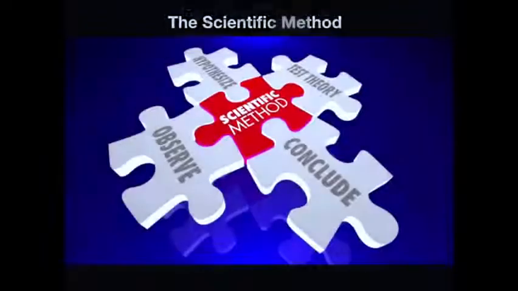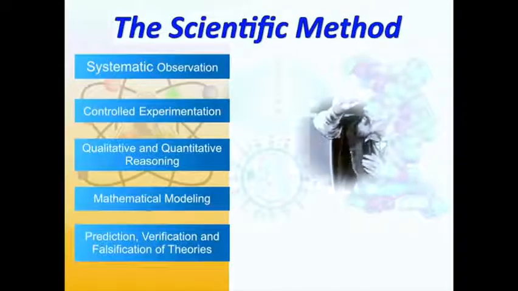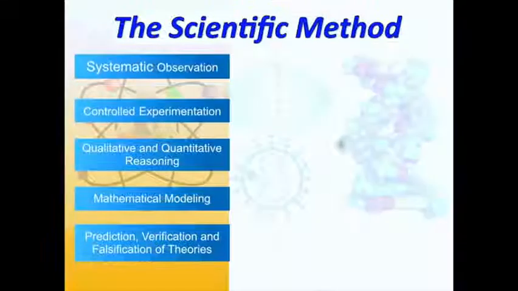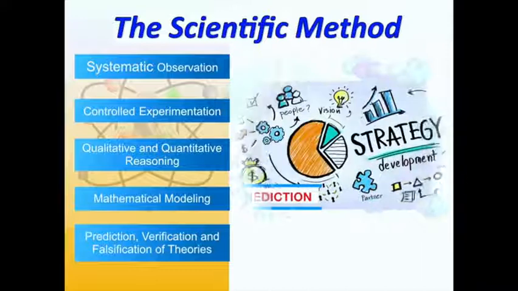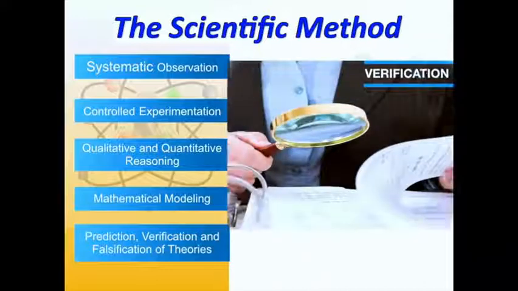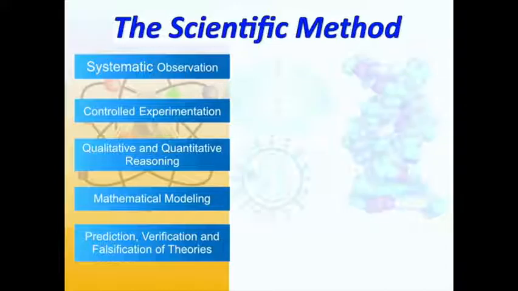Whenever we learn science, we come across different inventions and discoveries made by the scientists. Definitely, they must have followed certain steps to arrive at their conclusion. Now, these steps involved are grouped as the scientific method. So students, now we are going to see the general features of the scientific method. The general features involved in scientific method are systematic observation, careful experimentation, qualitative and quantitative reasoning, mathematical modeling, prediction, verification, and falsification of theories. Now these terms may be a little new to you, so one by one we'll see what each one means. First is systematic observation.